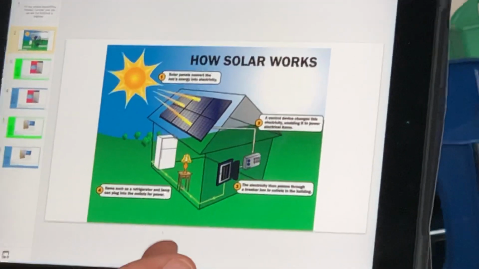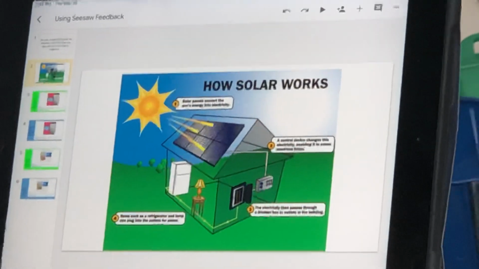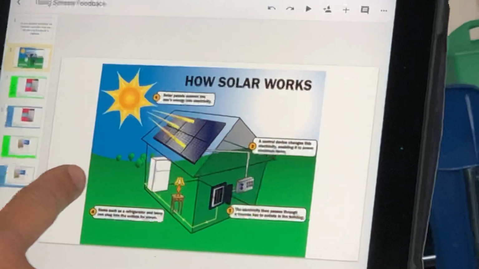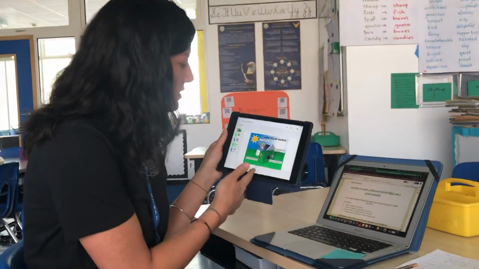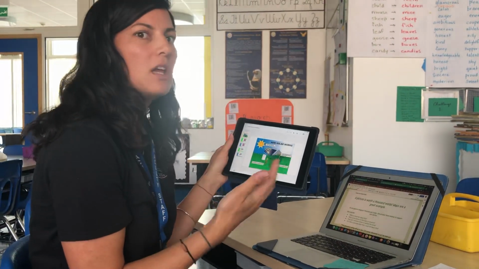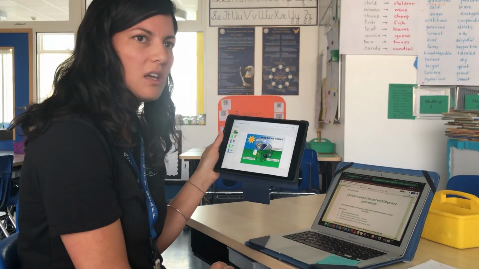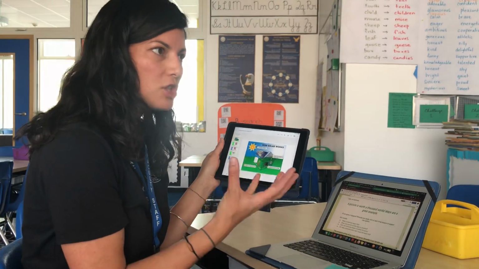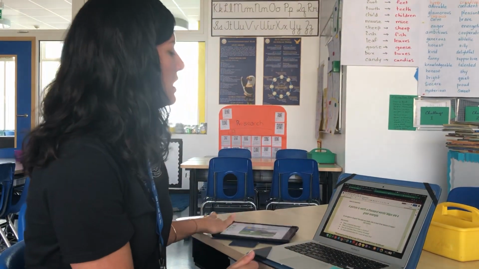So much information that if I were to explain how solar panels work, I'd talk and talk and talk and have to use a bunch of technical language, and it would be really, really hard to explain. But the diagram in one simple picture helps to show how this works. The diagram is saving me the exhaustion of using words to explain. So I'm going to kind of use that to formulate my opinion. I think, yes, diagrams are worth 1,000 words. The picture, the diagram, is worth 1,000 words. That's my opinion. That's the next question.